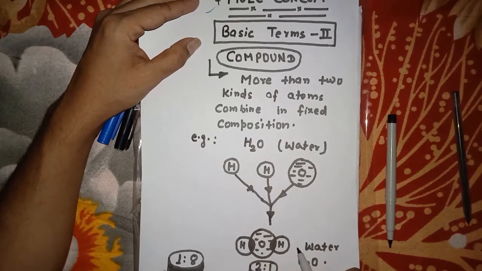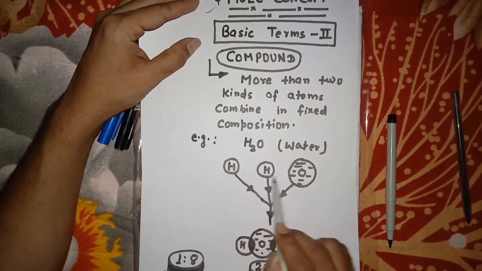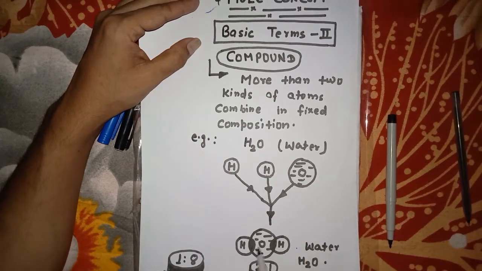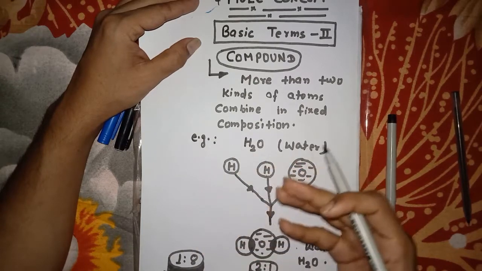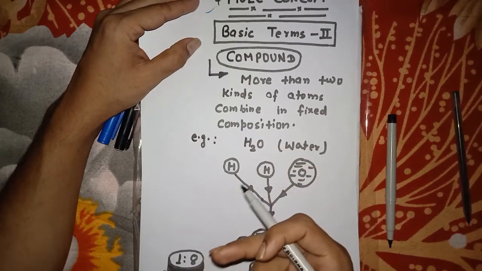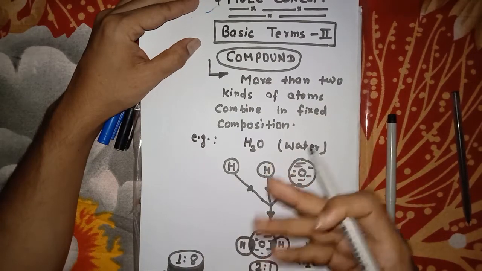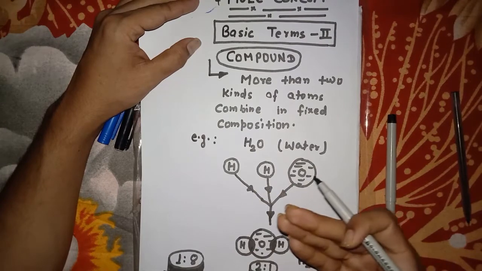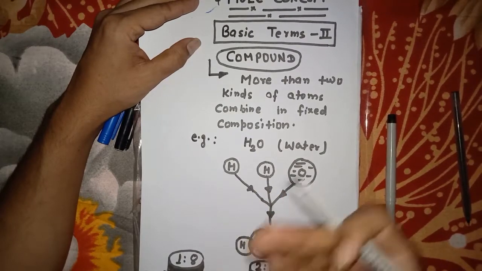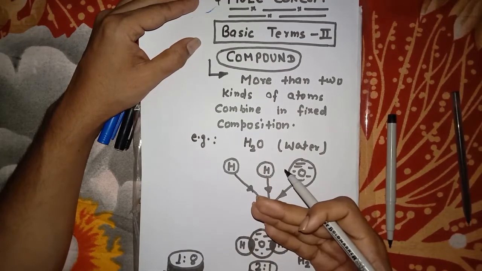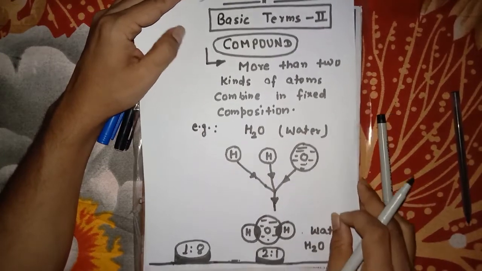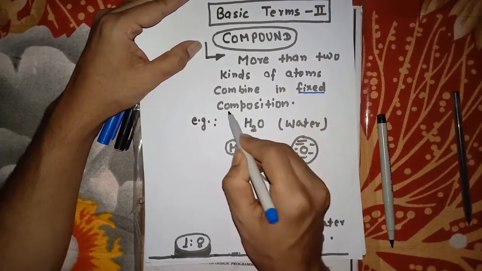And each unit of the compound is called a molecule. Here, two hydrogen atoms and one oxygen atom combine to form a molecule, and the collection of molecules which we see around us, we cannot separate one molecule from it. So we treat it as a substance which has several molecules which we see around us. So these are compounds. Have you got my point?